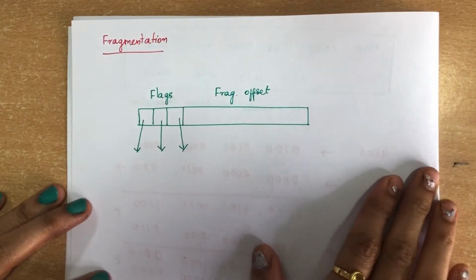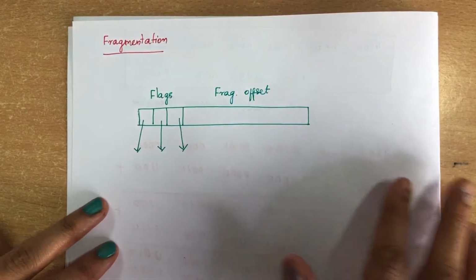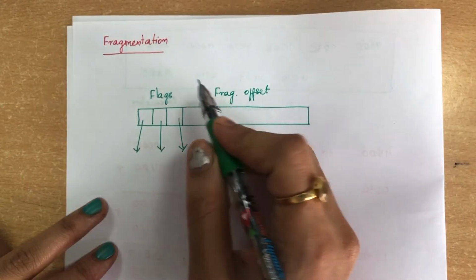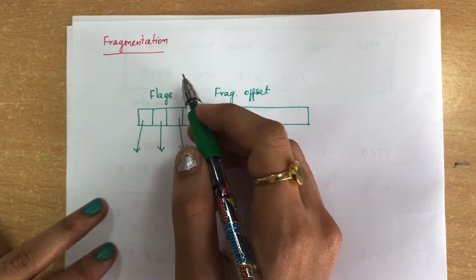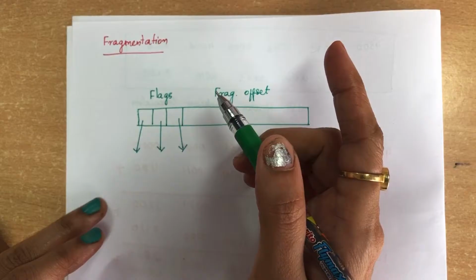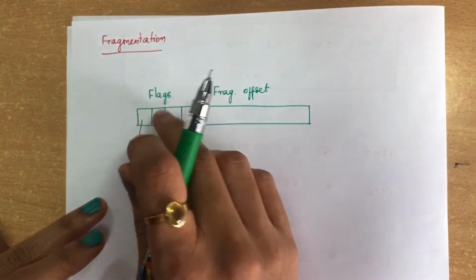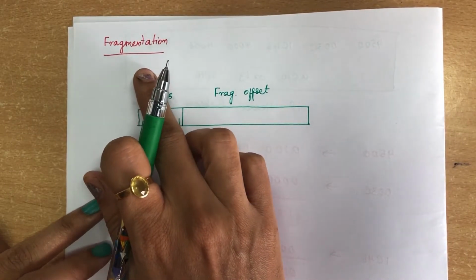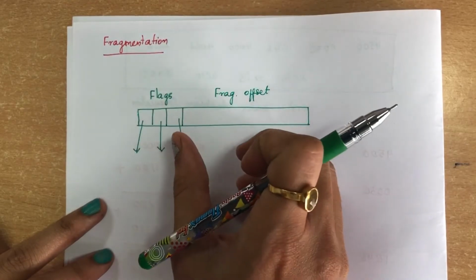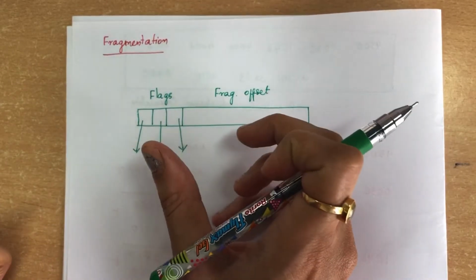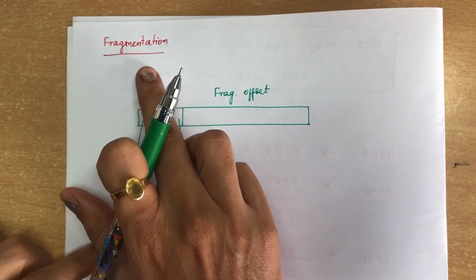Next comes fragmentation. The next service provided by the IP protocol is fragmentation. What is fragmentation? Whenever the data exceeds the maximum length, we need to do fragmentation. Whenever fragmentation is done, the header is also added to each datagram.